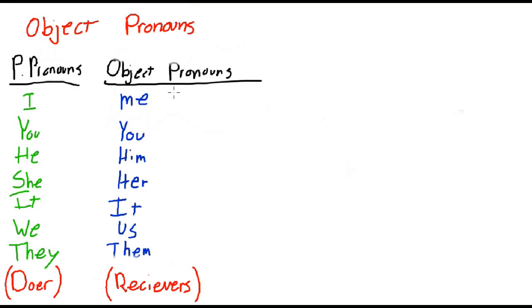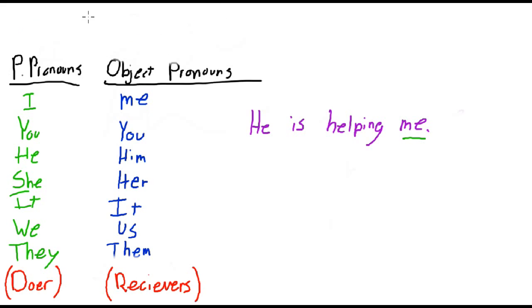So you may remember in the last video we looked at object pronouns, correct? And more specifically we looked at direct object pronouns. If I give you an example of this, maybe I can say he is helping me, correct? He is helping me. Well, in this sentence, me is the direct object. In this video, I want to look at indirect object pronouns. So not object pronouns, but indirect object pronouns.